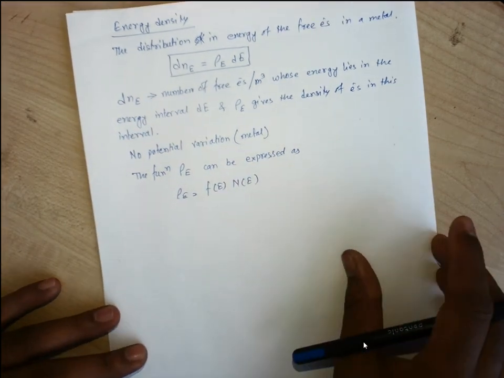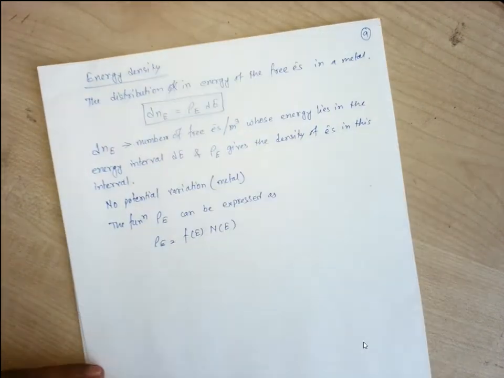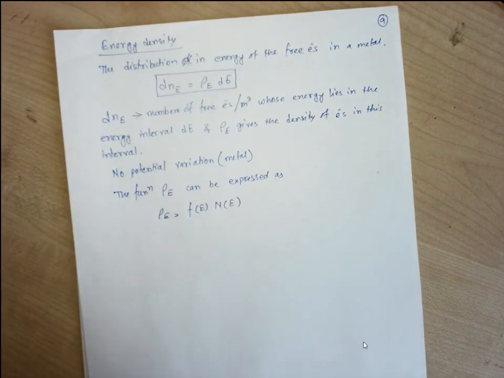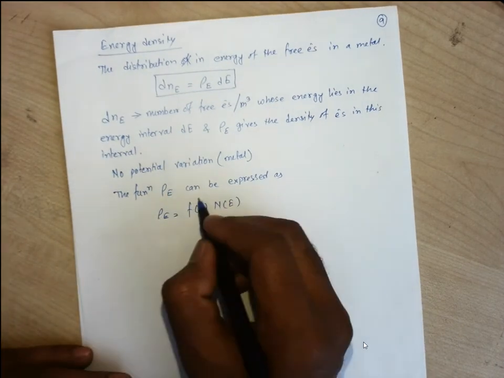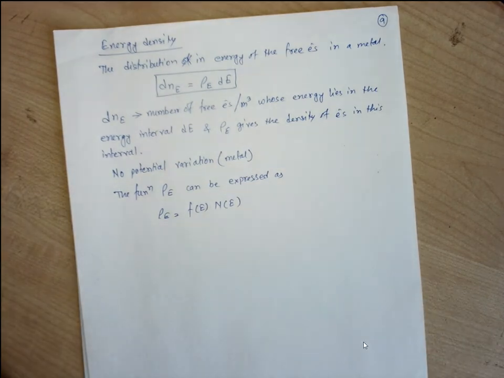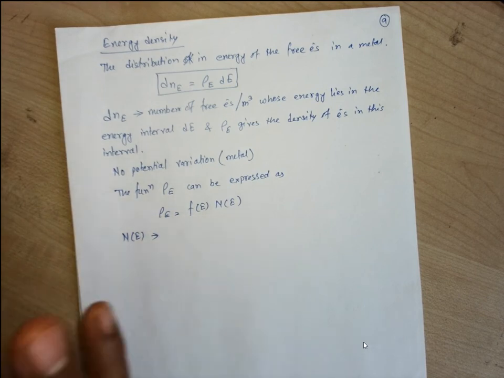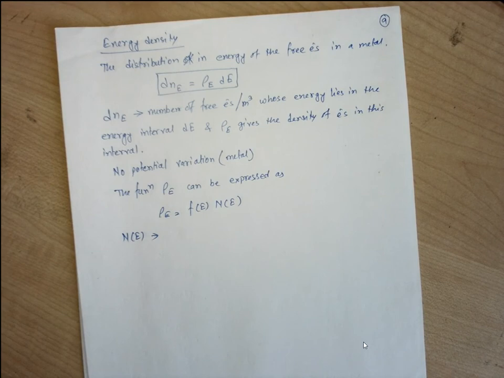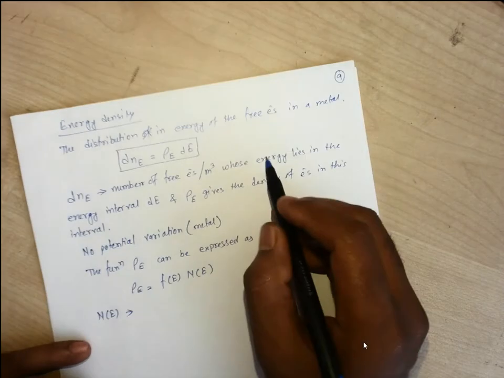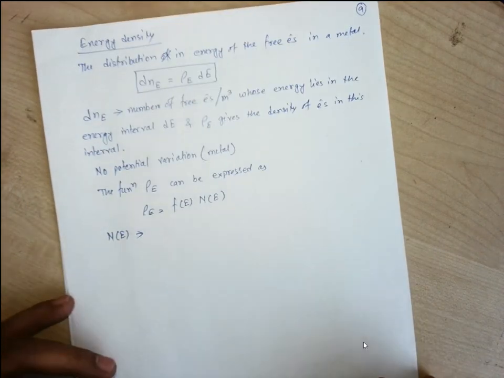So what is this Ne now? Rho e is the density of electrons in a particular energy interval, and it is the multiplication of Fe and Ne. Fe is the Fermi-Dirac distribution function. Ne is the density of electrons in the particular energy interval dE.